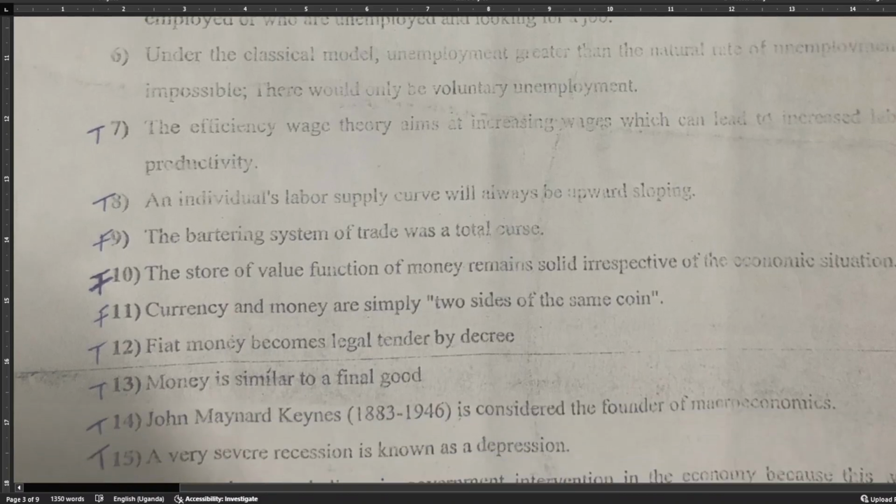Then number 8, an individual's supply curve will always be upward sloping. And we see that this is true. You can check in the book and see how the supply curve looks, but it is always upward sloping.